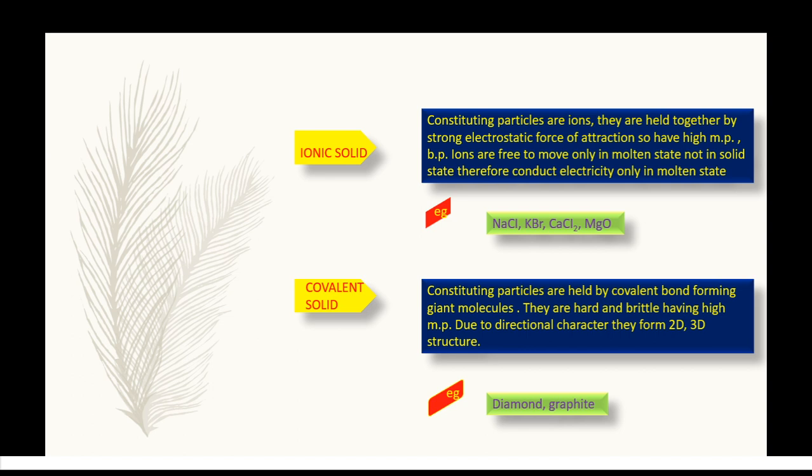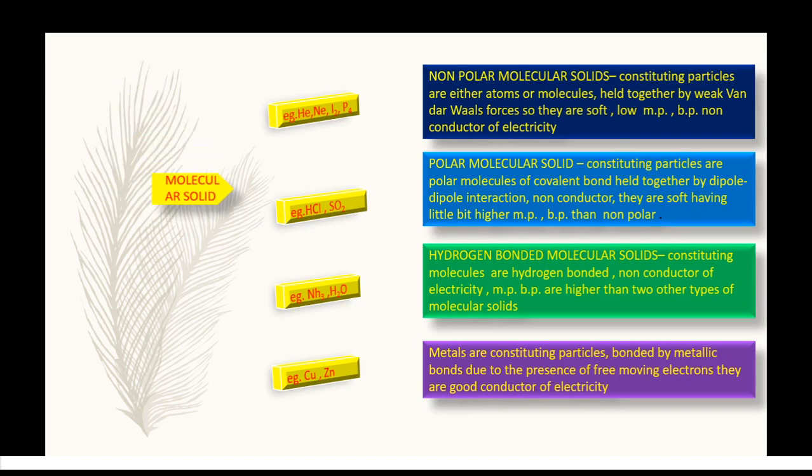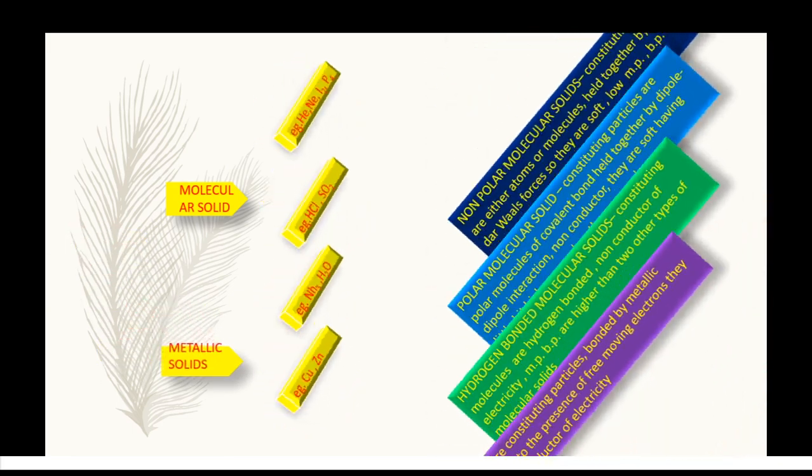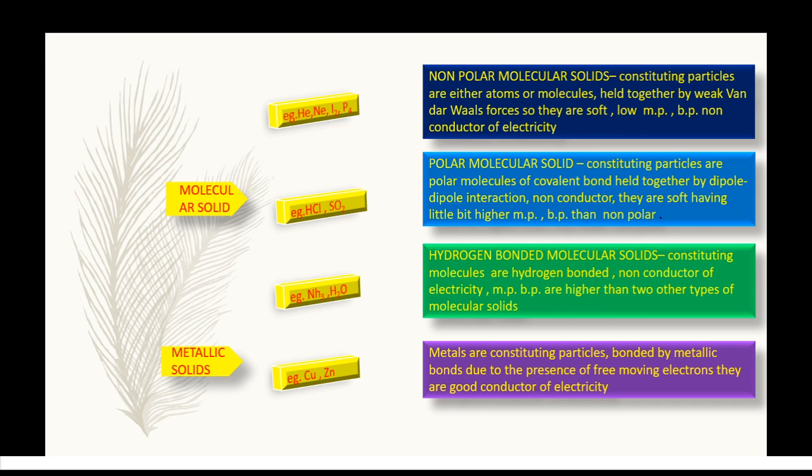Now come to the molecular solids. In this type of crystalline solid, the constituting particles are molecules.